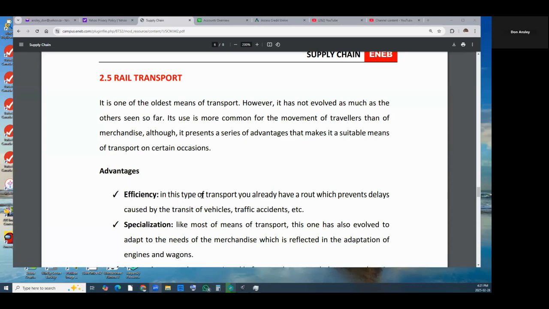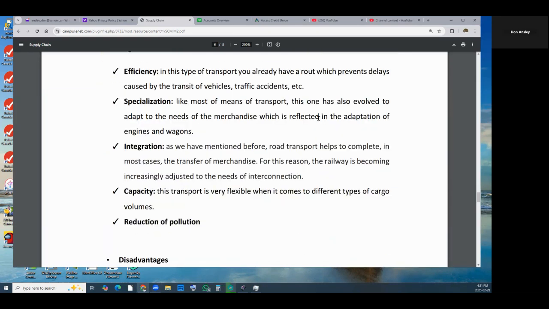Advantages: efficiency. In this type of transport, you already have a route which prevents delays caused by the transit of vehicles, traffic accidents, etc. Specialization. Like most means of transport, this one has also evolved to adapt to the needs of the merchandise, which is reflected in the adaptation of the engines and wagons. The integration, as we have mentioned before, road transport helps to complete, in most cases, the transport of the merchandise. For this reason, the railway is becoming increasingly adjusted to the needs of interconnection. Capacity. This transport is very flexible when it comes to different types of cargo, volumes, and reduction of pollution.